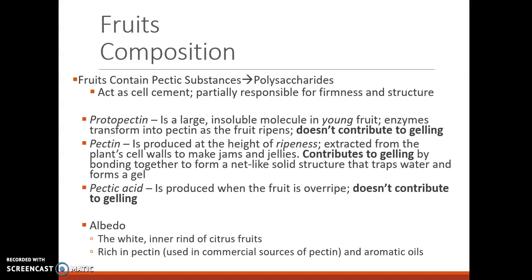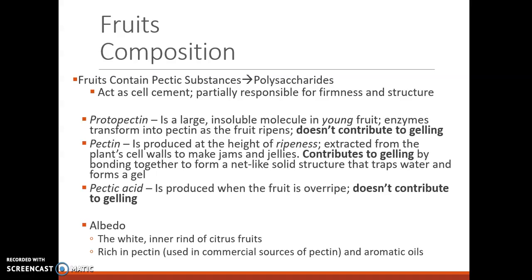So let's talk about pectic substances. Pectic substances are also known as polysaccharides, if you remember from chapter 3, and these act as cell cement, partially, so they're responsible for the firmness and the structure. So think about a fruit that's less ripe versus a fruit that's ripe. It's going to have a different texture, right? So this is the reasoning.